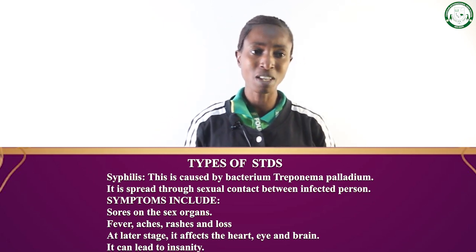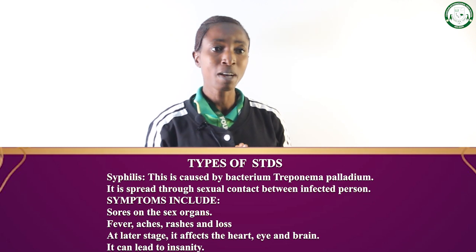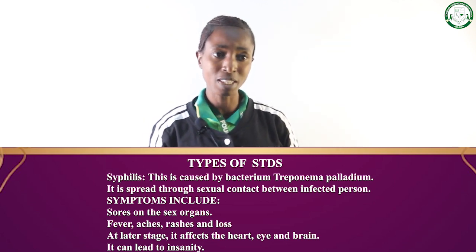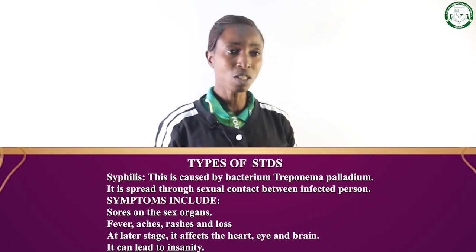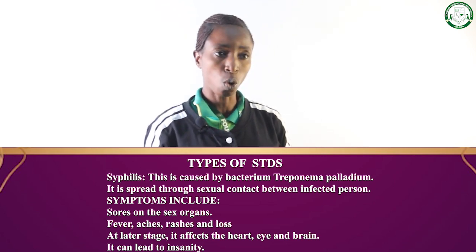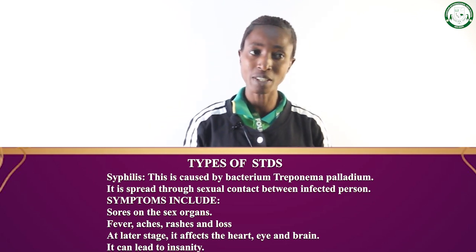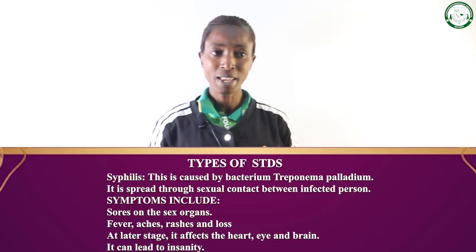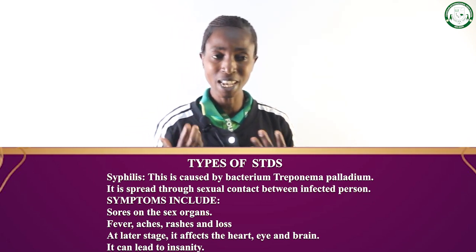Then for syphilis, it is caused by a bacterium too. The name of the bacterium is Treponema pallidum. It is spread through sexual contact as well. The symptoms are, number one, it causes sores on the sex organs. Then it also results in fever, aches, rashes, and hair loss.